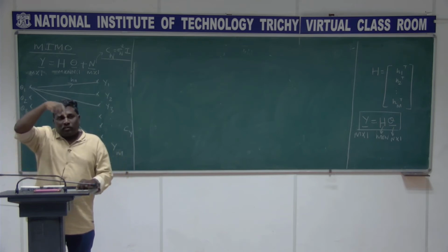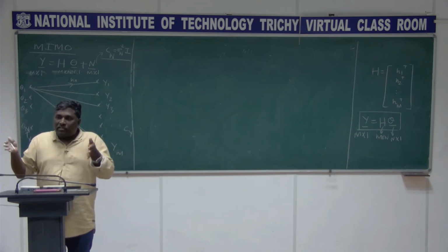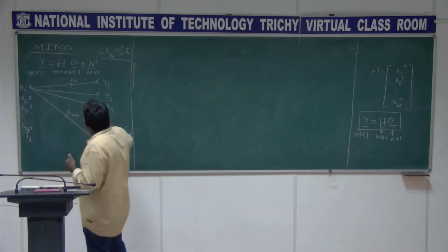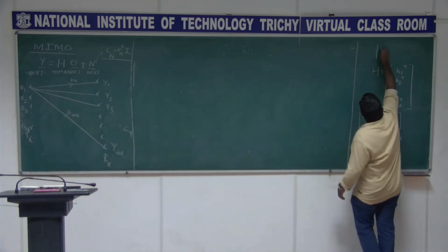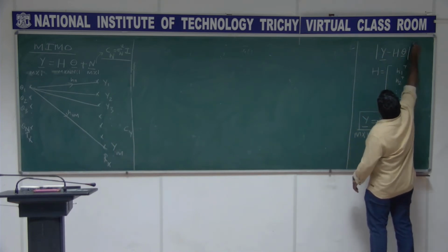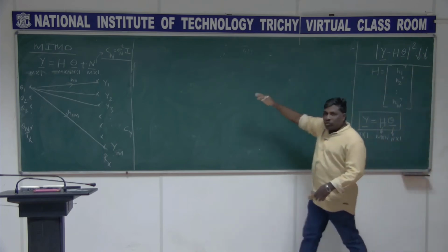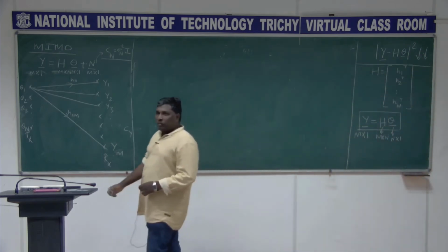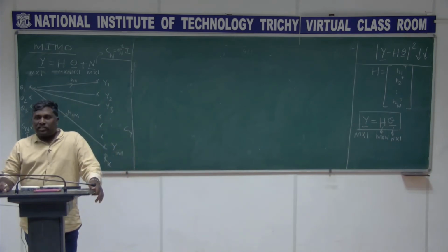It is a vector, so the magnitude square of y minus h theta. Even without doing all the stuff we did, I can directly think of the problem as minimizing the magnitude square of y minus h theta.